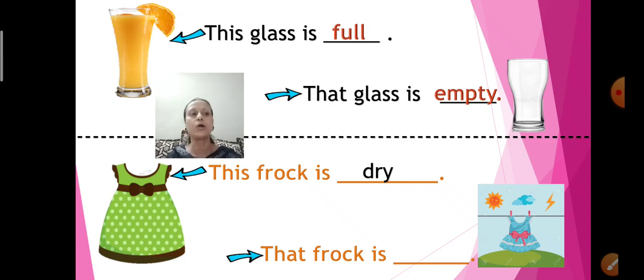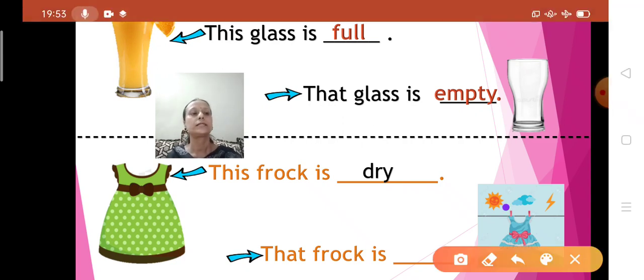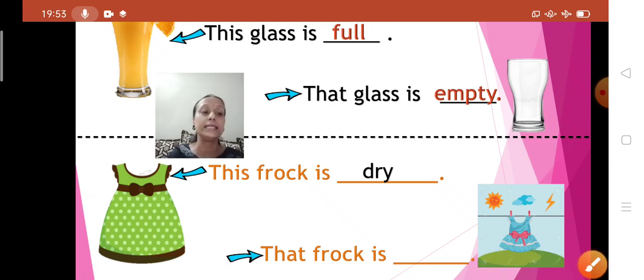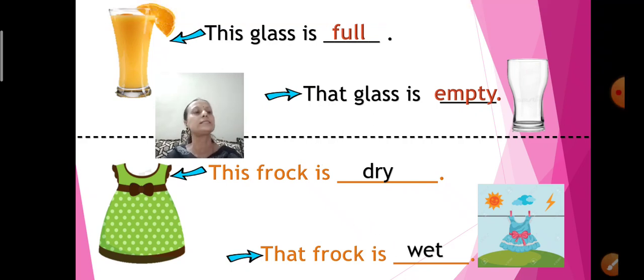So what about the other frog which is in blue color? Can you say this one? Yes, that frog is what? Dry opposite is wet, because the frog is being kept under the sun. It is hanged to get it dry. So that frog is wet, children. The green frog is dry, whereas that blue frog is wet. So opposite of dry is wet.